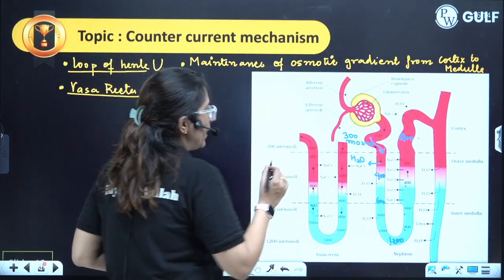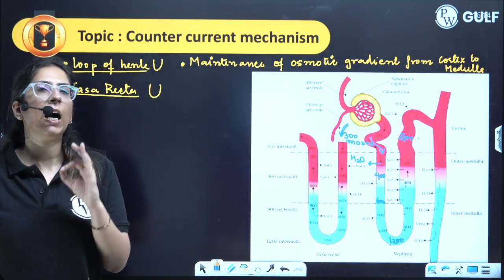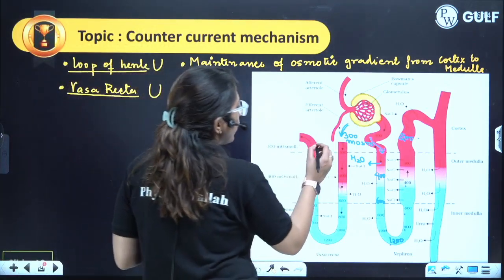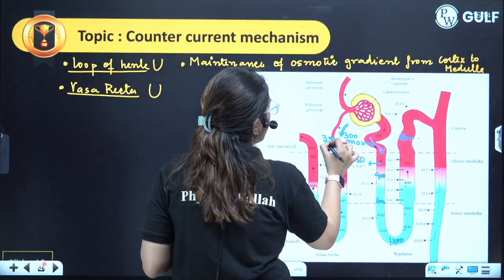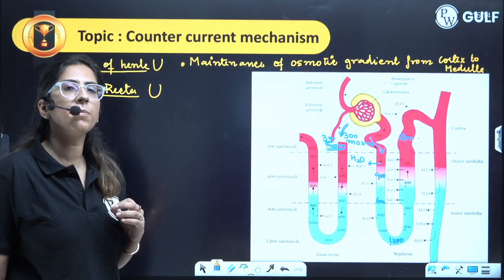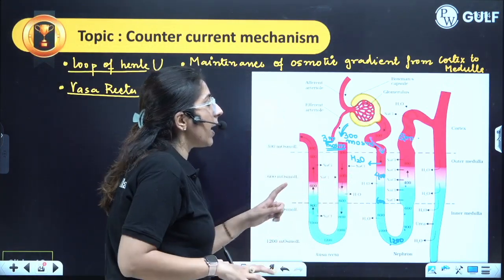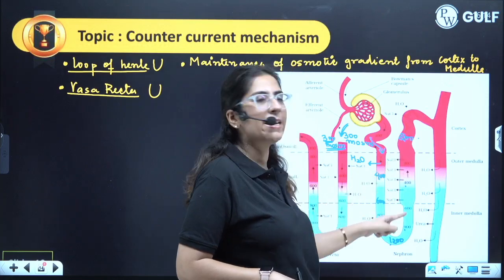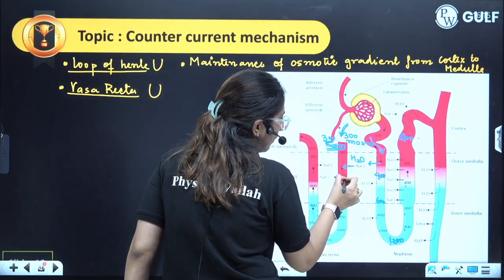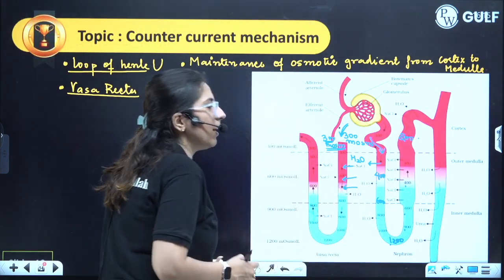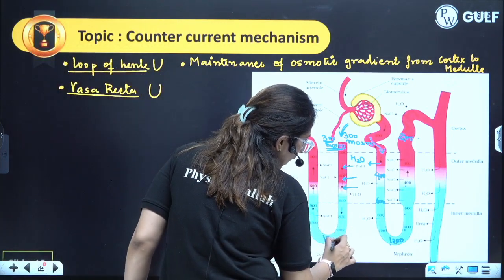So blood which enters the vasa recta has an osmolarity of around 300 milliosmol per liter. Here also the 300 milliosmol is present. Now the NaCl which is coming out from the ascending limb of loop of Henle is being taken up by the descending limb of vasa recta. So what will happen? The osmolarity will increase. So ultimately it will become 1200 osmolarity.